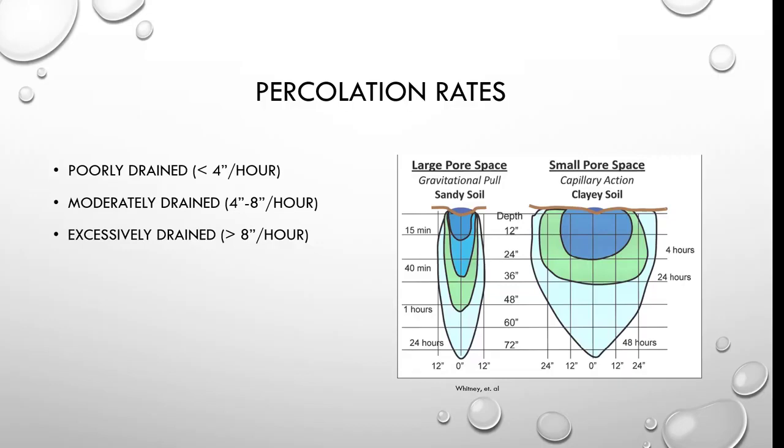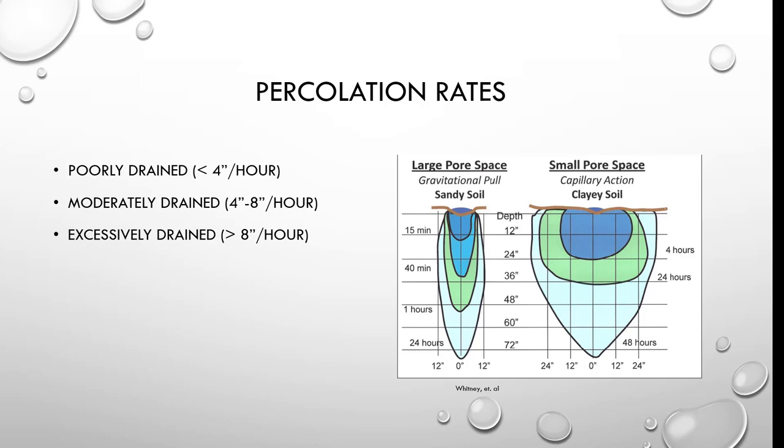Okay, percolation rates, poorly drained is going to be less than 4 inches an hour. Excessively drained, greater than 8 inches an hour. And so something you might consider doing, and I can post a video. On the next slide I'll show a picture of doing a percolation test.